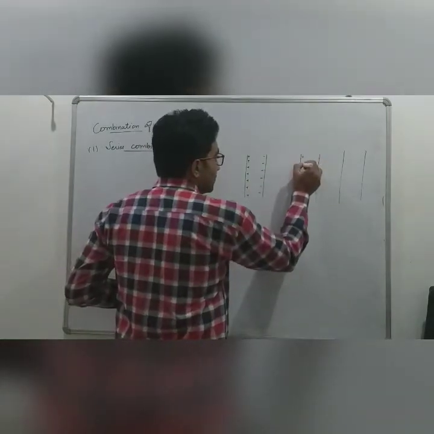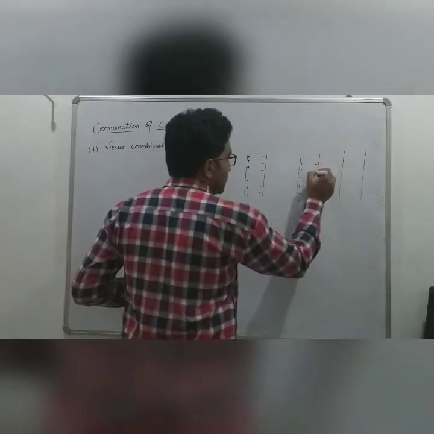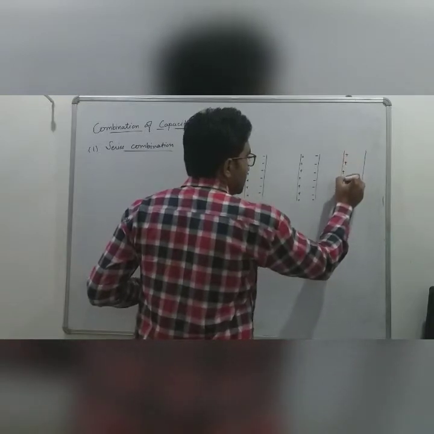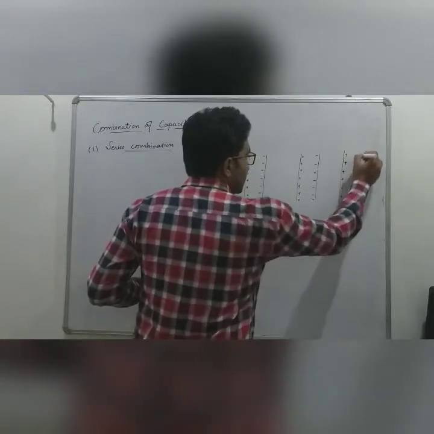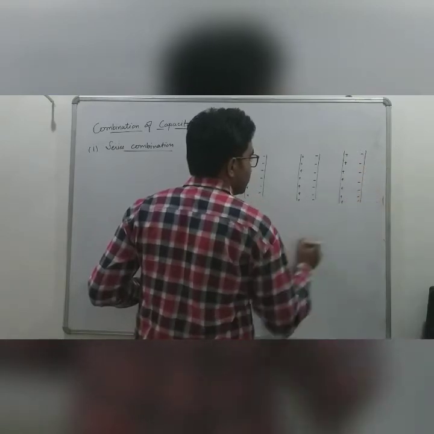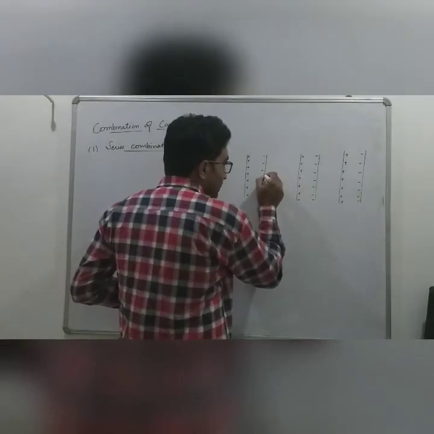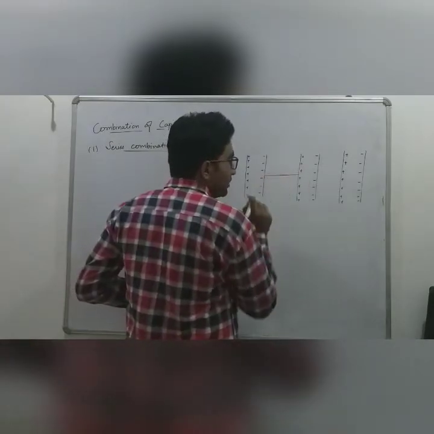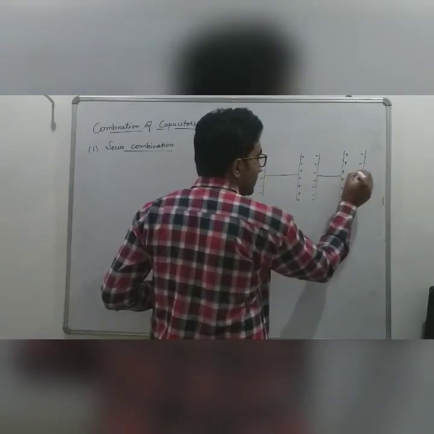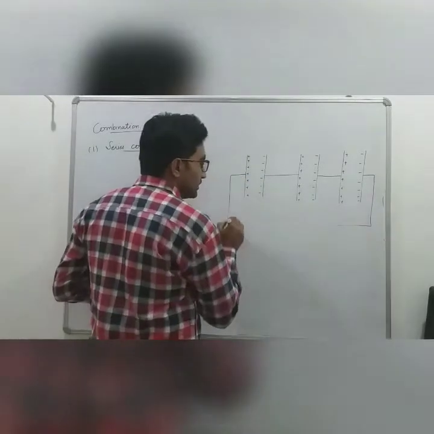Again this one is positively charged and this one negatively, again this one is positively charged and this one is negatively charged. According to the definition, if the negatively charged plate is connected to the positive plate of another capacitor, then the combination is said to be in series. So our combination is in series.